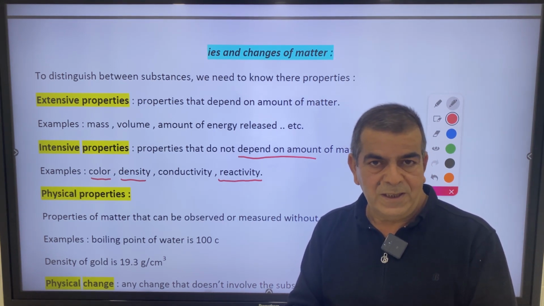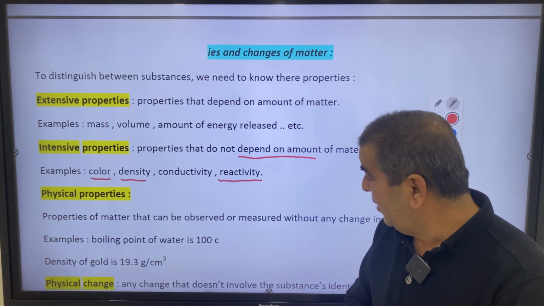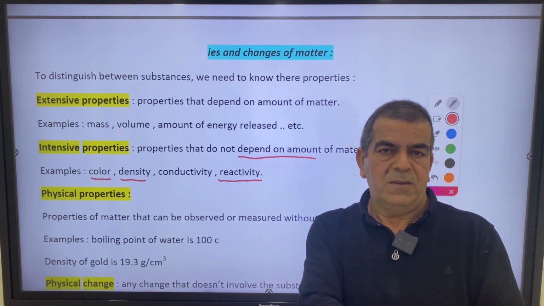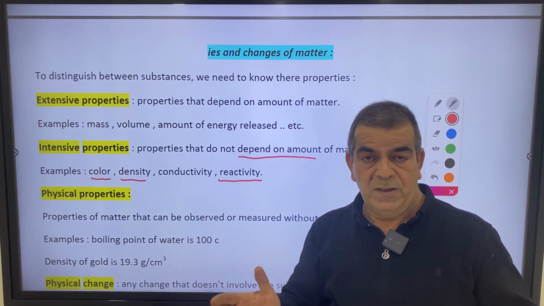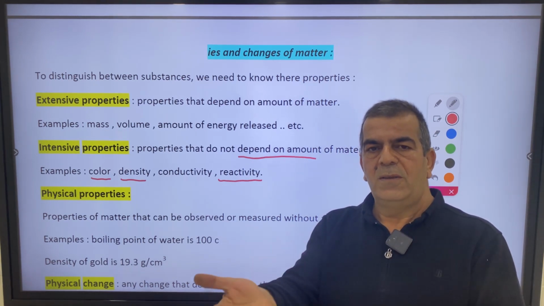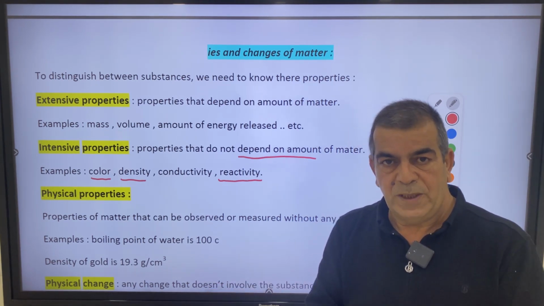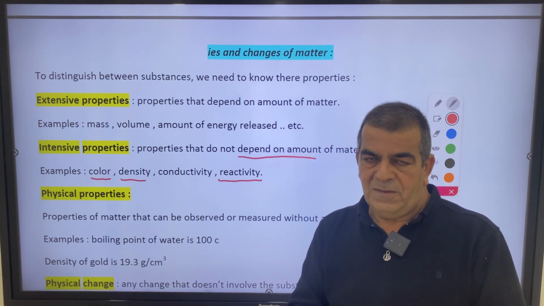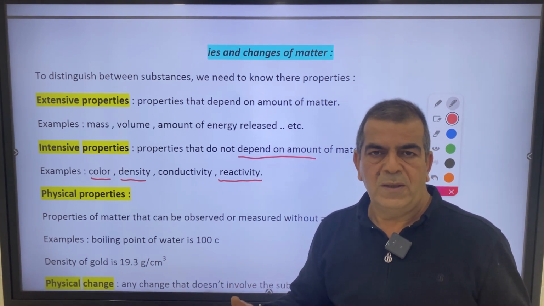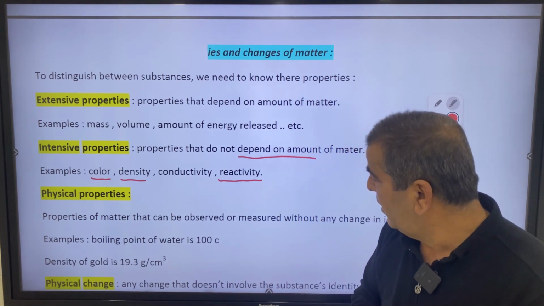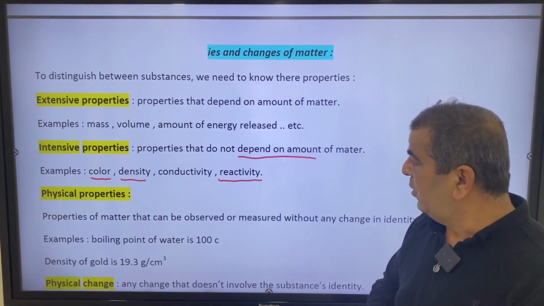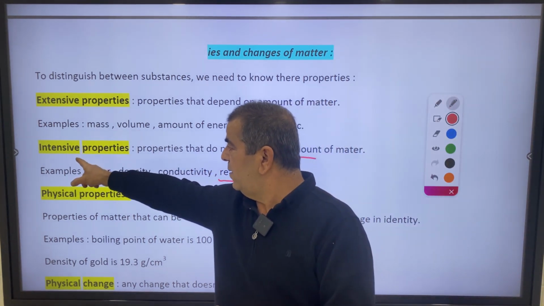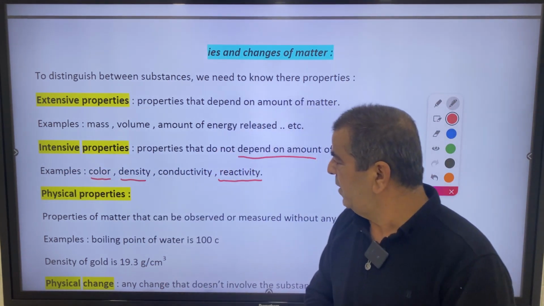Platinum is totally unreactive. A small piece of lithium reacts very rapidly with water. A big piece of lithium also reacts with water rapidly. A small piece of gold is unreactive. A big piece of gold is also unreactive. So reactivity is a property that does not depend on the amount of matter. That's why we say it is an intensive property.